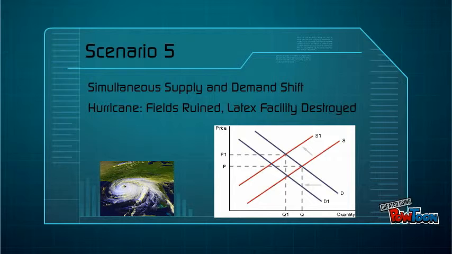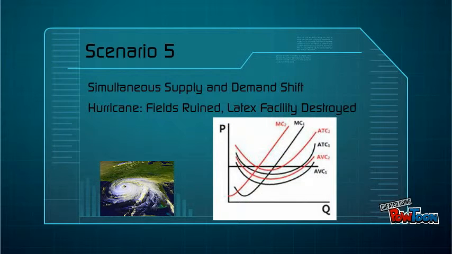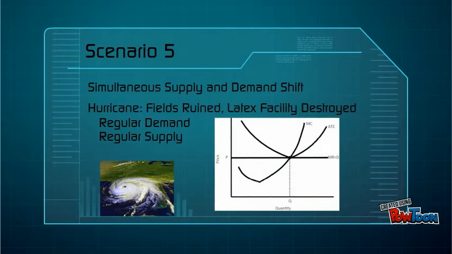The firm begins at the breaking even point in the long run, but when a hurricane hits the northeastern United States, the firm shifts into the short run to deal with both decreased demand due to soccer fields being ruined by the hurricane and decreased supply due to a latex facility being destroyed. This will increase the cost of making each soccer ball due to higher shipping costs for latex and increase the price of each ball due to lower demand in a perfectly competitive market. Eventually, as soccer fields get repaired and local latex facilities get rebuilt, the firm will go back to its original position before the hurricane.